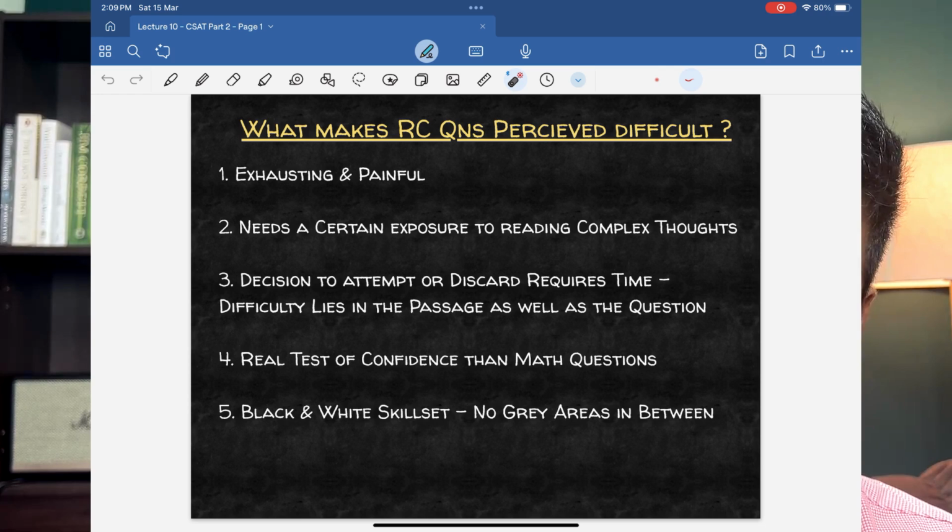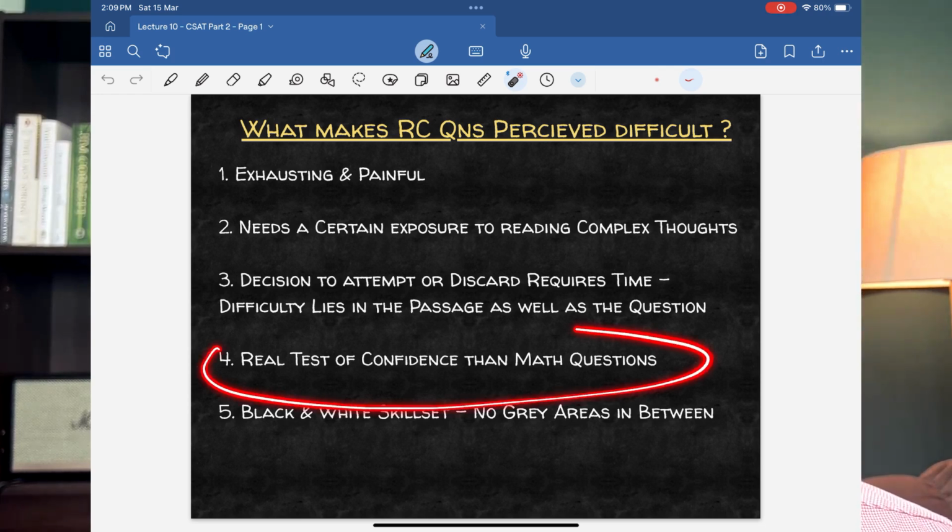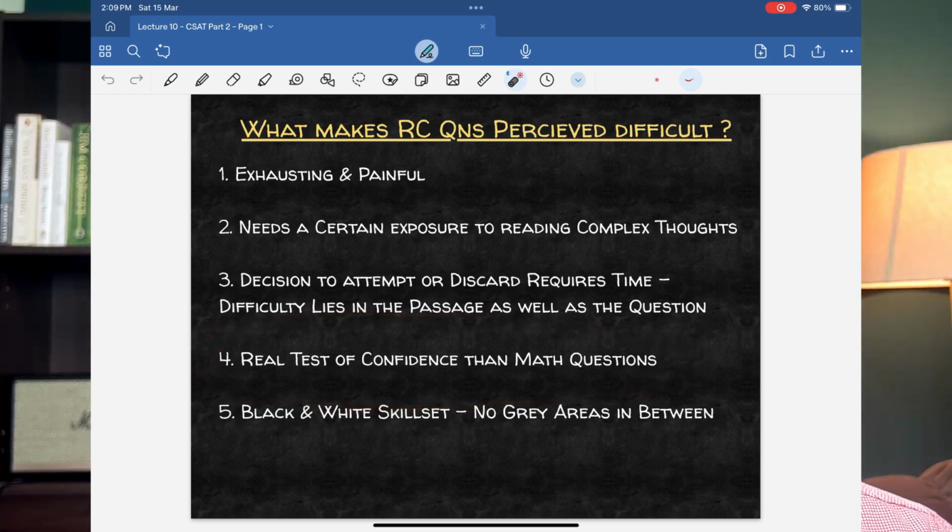So look at the 4th point. It's a real test of confidence than math questions, which I really believe it is. Okay, you may not clearly understand the first sentence, you may not understand the second sentence, there could be some difficult word in the 3rd sentence, but still proceeding further, still persevering to go to the 4th or the 5th sentence, it requires a certain level of confidence that it is still manageable. It requires a certain kind of not give up attitude, correct? So I think reading comprehension puts you to such extreme tests than mathematics.